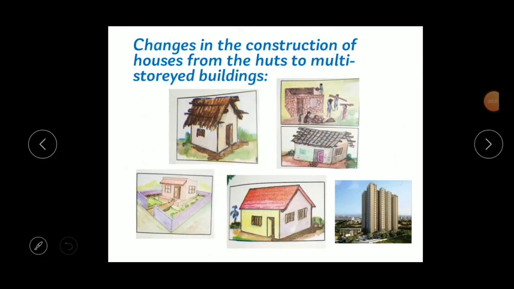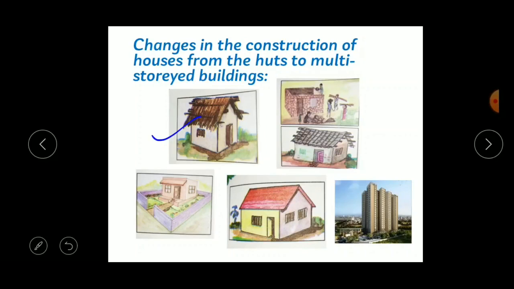Our next topic is changes in the construction of houses from huts to multi-storeyed buildings. Okay, so let us see what changes took place in the construction of houses beginning from the huts to the multi-storeyed buildings. So here can you see this, children? What is this? Yes, it's a hut. So what are the materials needed to build the hut? Yes, grass, leaves, branches, wood, etc.